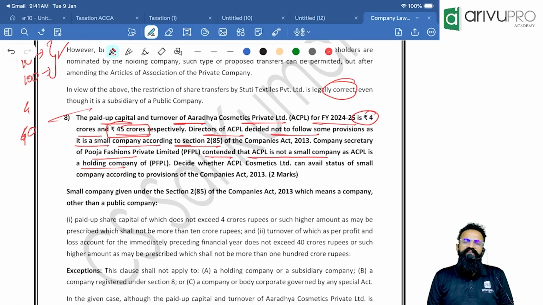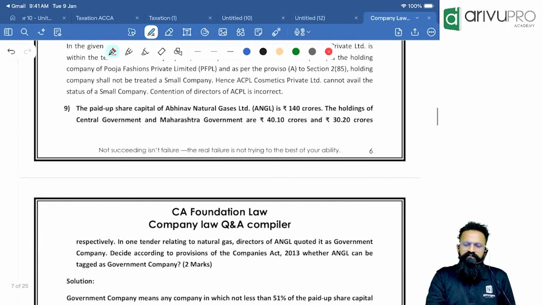According to section 2, clause 85, a small company cannot be a public company, cannot be a holding company or a subsidiary company, and cannot be a section 8 company or a statutory company. Now these companies cannot qualify to become a small company. So in the given case, it is neither satisfying the limits, and they have clearly given that it is a holding company. Hence you cannot call it a small company. Correct. The company secretary's contention is valid.